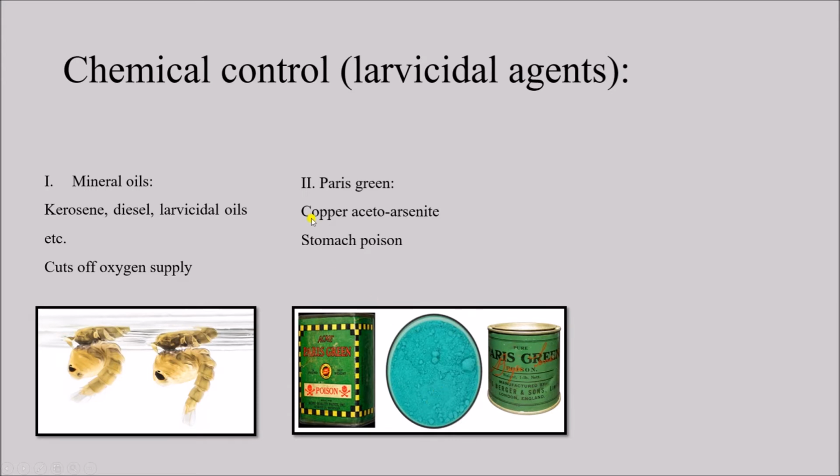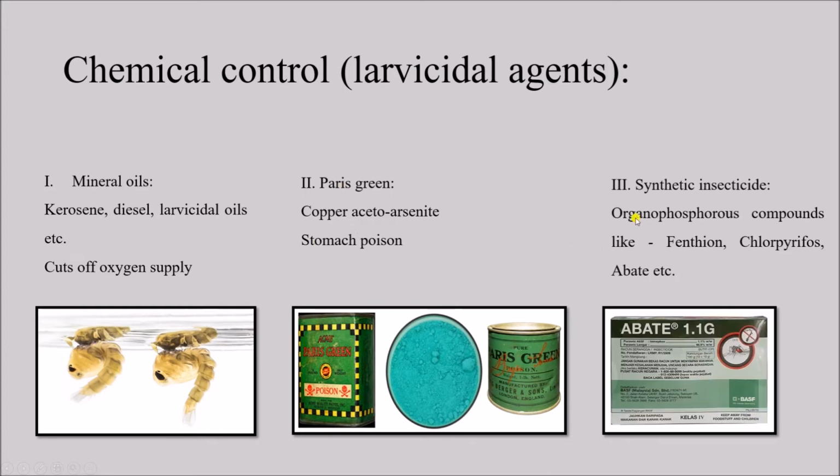The chemical name is copper acetoarsenite. Now this is a stomach poison. So when we apply Paris green in the water body, it is ingested by the larva, and after being ingested, it acts as a poison and kills the mosquito larva. So this is Paris green.